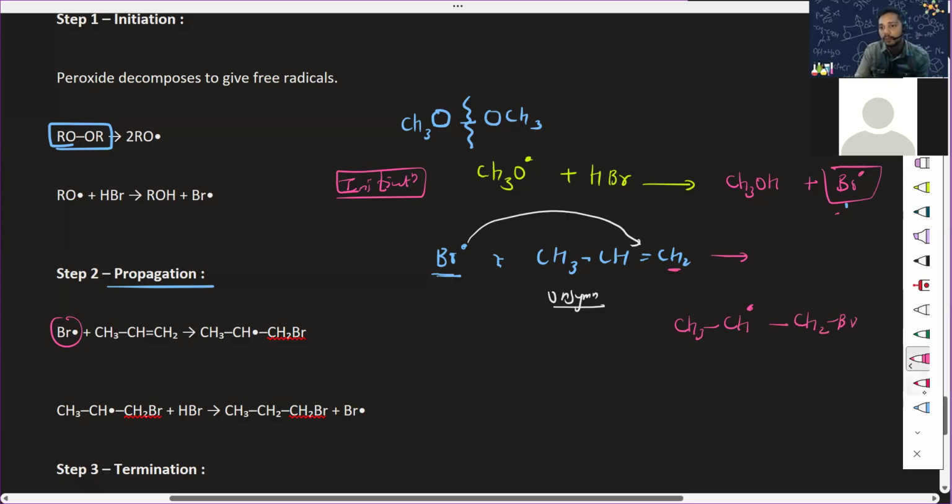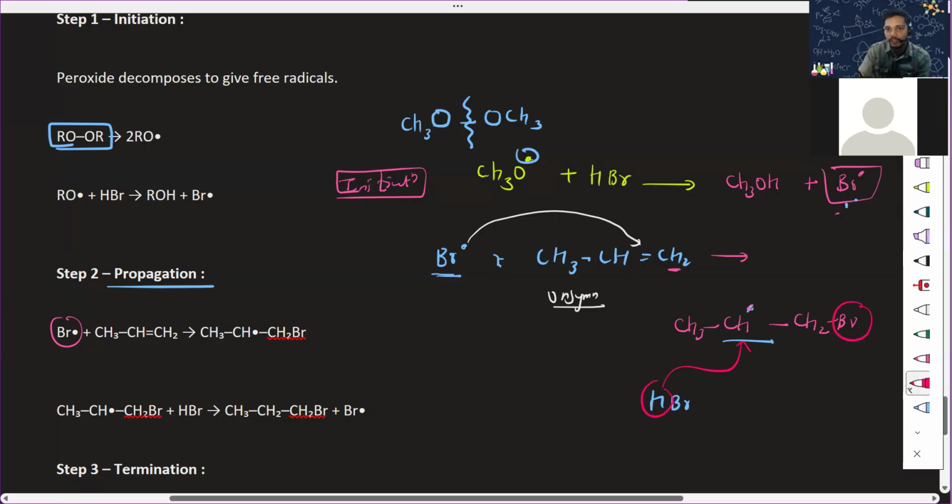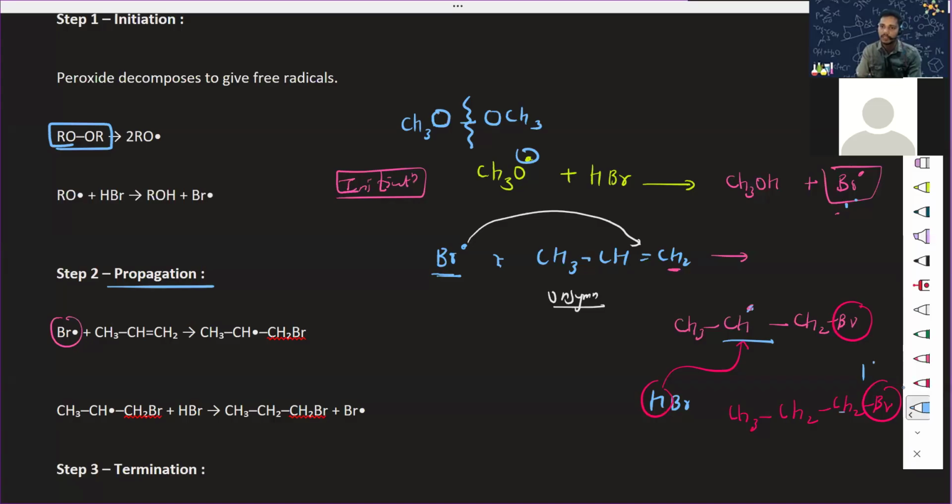Because it is the formation of a free radical, not a cation. The radical is Br. Radical means what? Br or this? This is also, this is a radical. Because the bond is broken, but still there is a gap, an electron is needed, right? Now if HBr comes into the picture, ideally Br should be attached, but already Br is there. So who will be going to this position? Hydrogen is going there. So this becomes CH3, CH2, CH2, Br, and hence the Br is attached on the primary carbon. Yes or no? The first carbon.